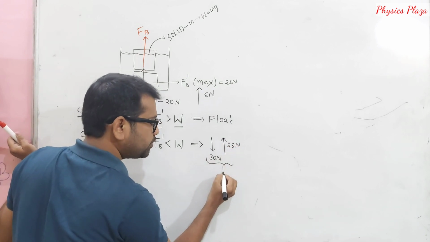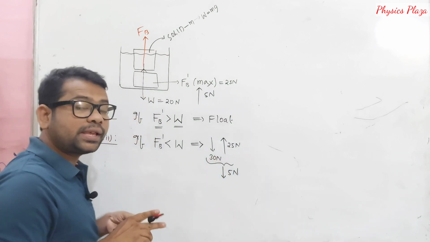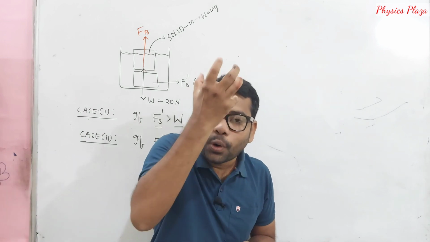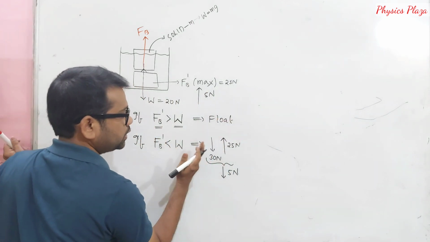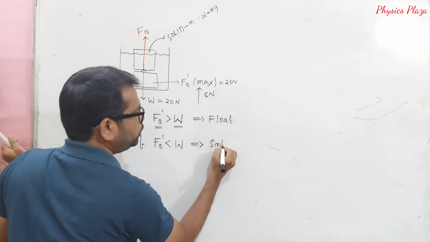Then the net force will be in the downward direction, 5 newtons. As there will be a net force vertically downwards, what will happen? The body will sink. So there are the two important cases.